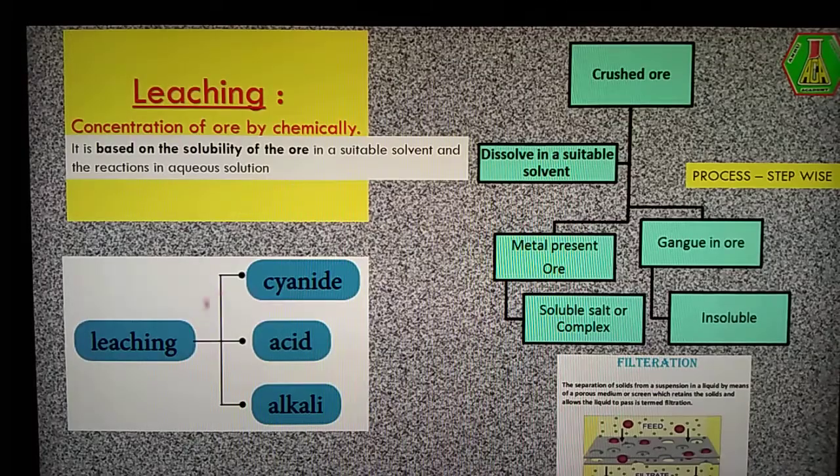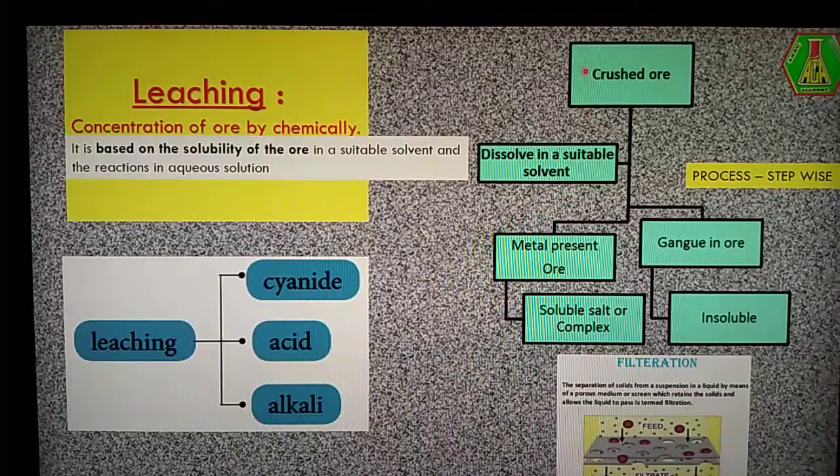Already we know the leaching process is classified into three types. The first is cyanide leaching, another is acid leaching, and the third is alkali leaching. Cyanide leaching, acid leaching and alkali leaching are all specific for particular ores. The cyanide leaching process is applicable for noble metallic ores. So what are the steps involved in the leaching process?